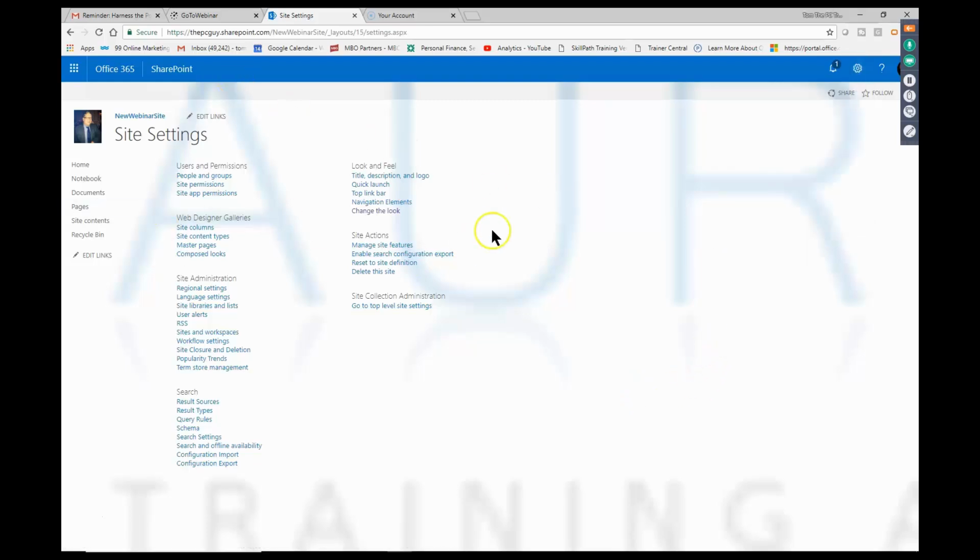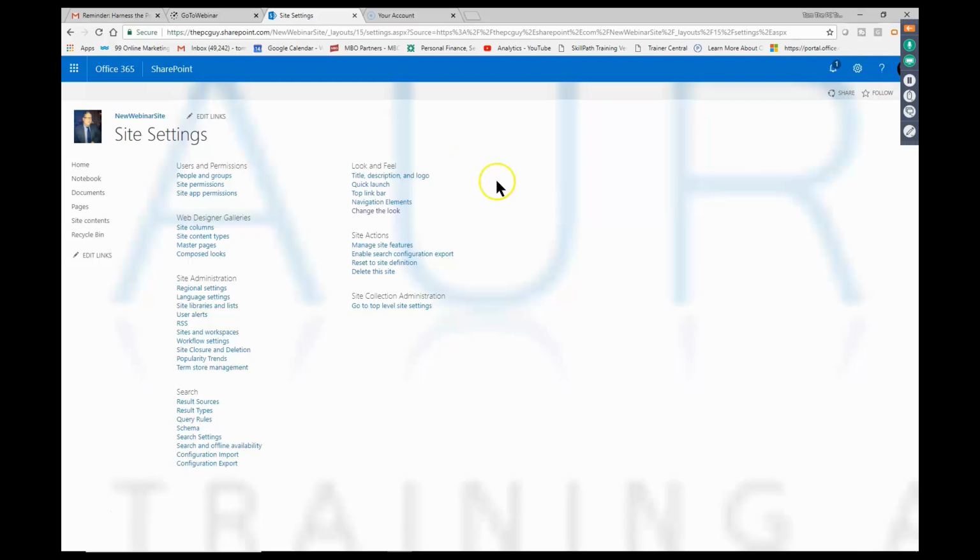Now, the screen that we're on right now is called Site Settings. So if that didn't bring that up for you, here's how you can get to your site settings. Again, I'll pick the settings wheel up there, and then I'll pick the words Site Settings. And then this gives you many things that you can change about your site. So if you are the site admin for your site, you'll probably spend some time in the site settings.